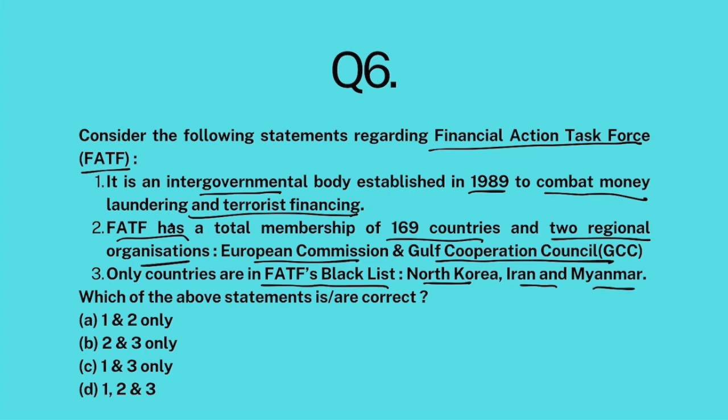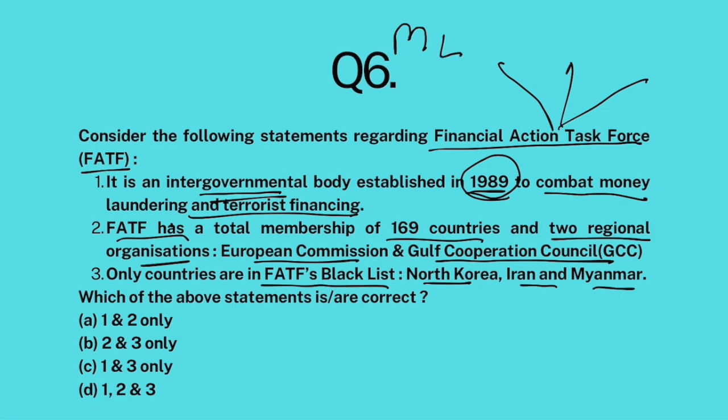So, okay. Financial Action Task Force is an intergovernmental body, established in 1989, and it has three functions basically. First of all, to prevent money laundering. Then some money laundering is used to finance terror organizations, so terror financing has to stop. And some money laundering is also used to create weapons of mass destruction. So, basically, Financial Action Task Force works to stop money being diverted towards these three things. Okay. Clear? Now, first statement is correct.